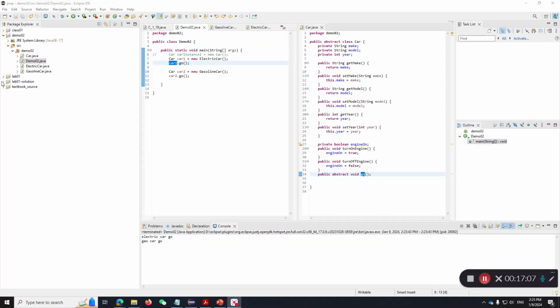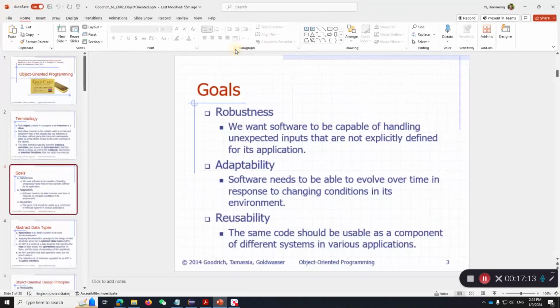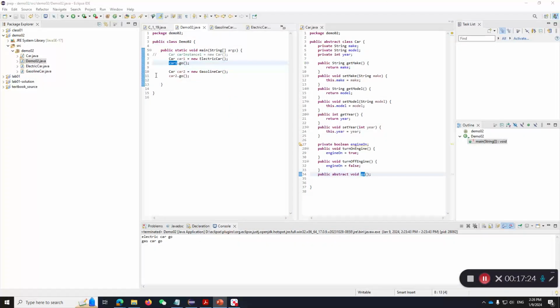So that actually relates to the 2 goals in object-oriented programming. In our slides, you can see that we want to be writing robust programs. We want to write programs that can adapt. Like here, by doing this, you are writing robust programs.